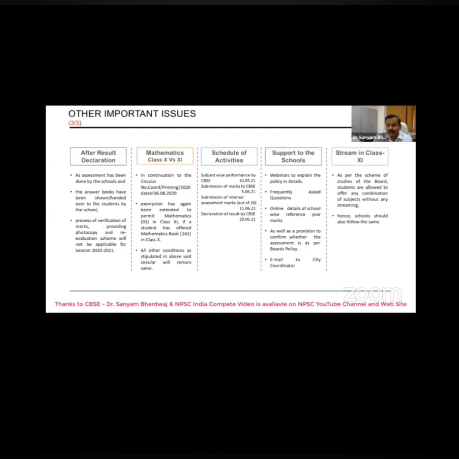Some schools must have shown the copies and kept them with them, some schools might have given the copies to the students also. So when the copies have been shown, the entire exercise has been done, and the grievance of the students has been addressed. So there is no process of verification of marks, providing photocopy and re-evaluation from the CBSE side after the declaration of result.